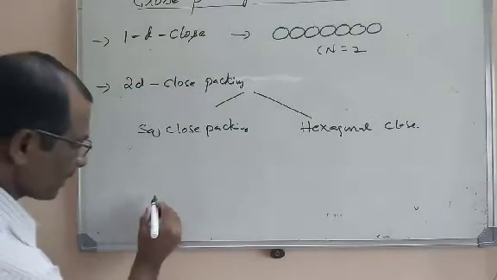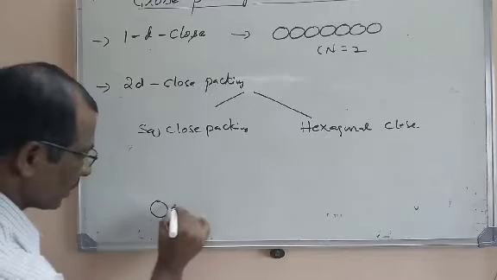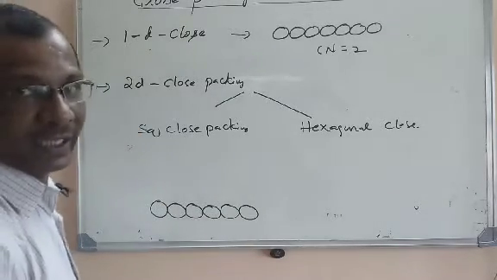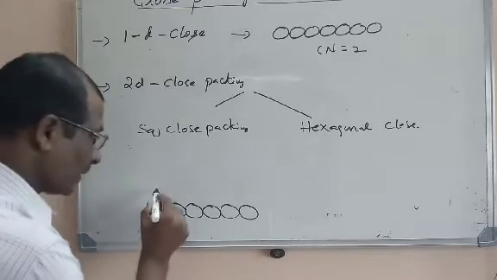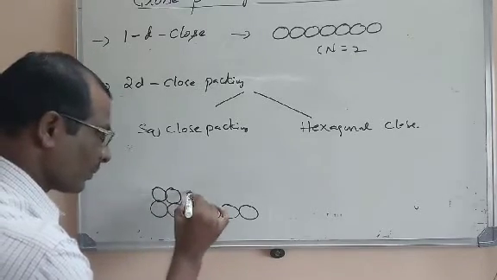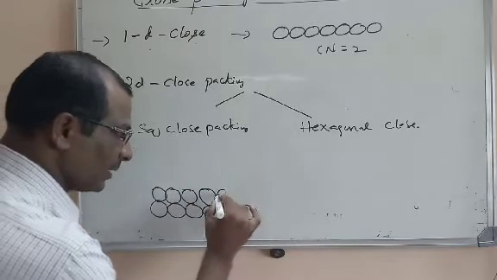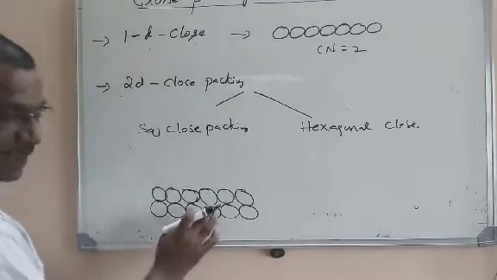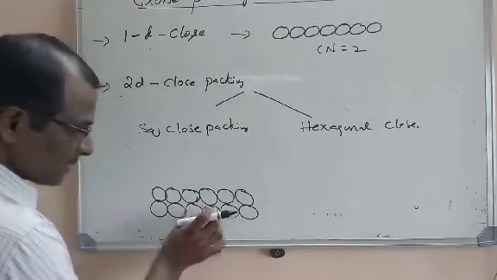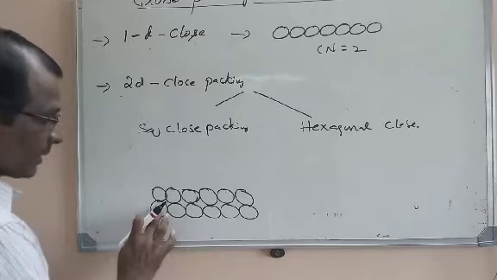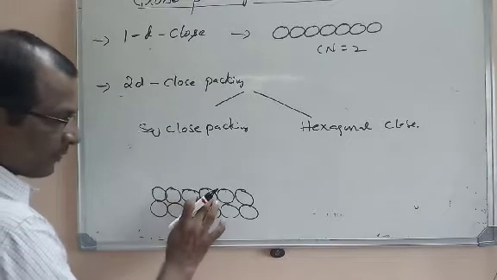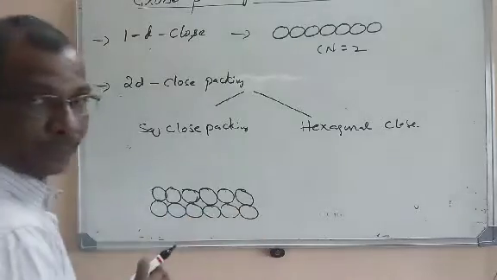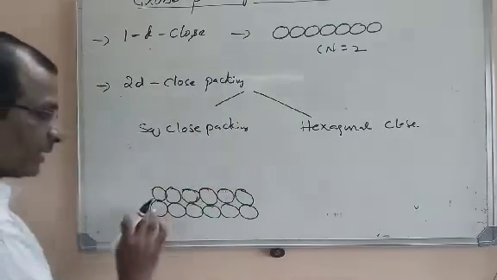What is a square close packing? I told you that one-dimensional close packing is taken. This is the first row, and the second row is exactly aligned with the first row. That means the positions of the spheres in the second row exactly coincide with the first row. This is one row along the x direction, and now we are filling the particles in the y direction also.